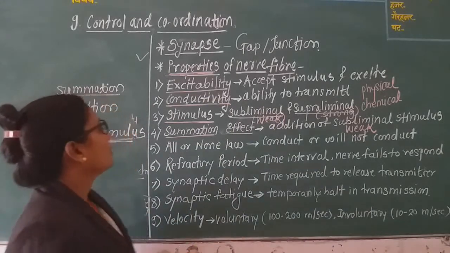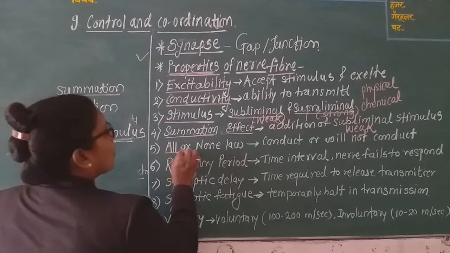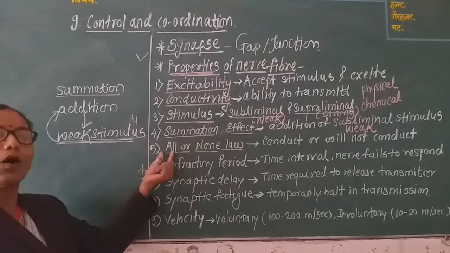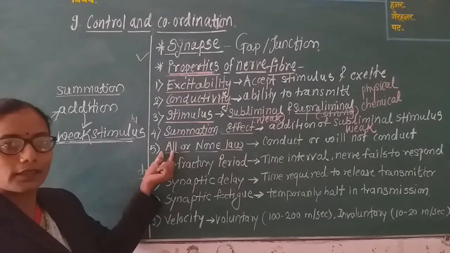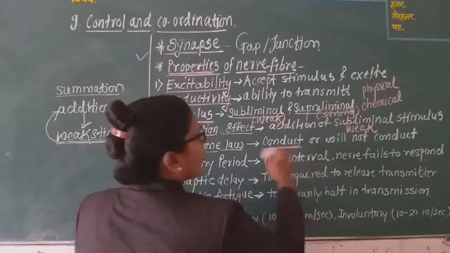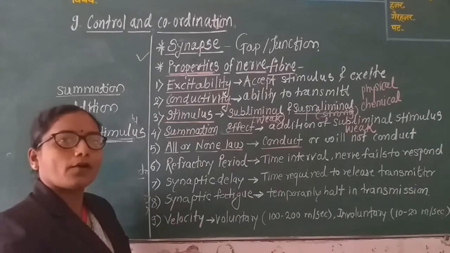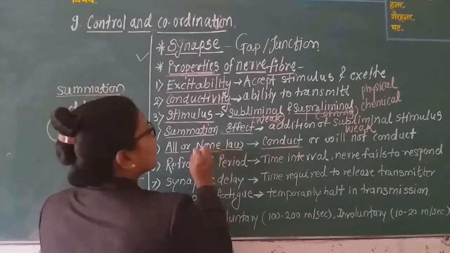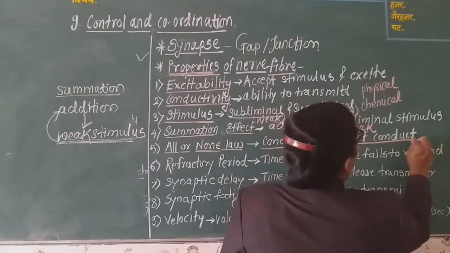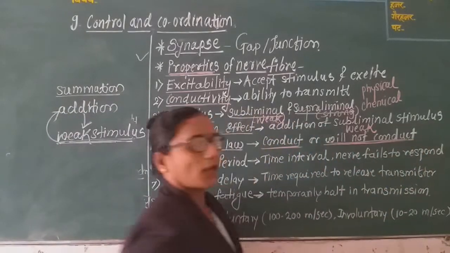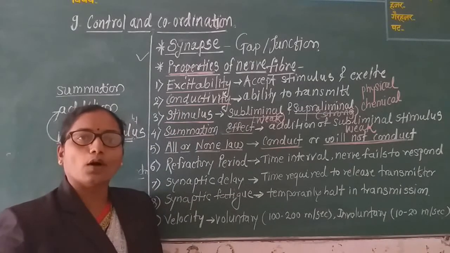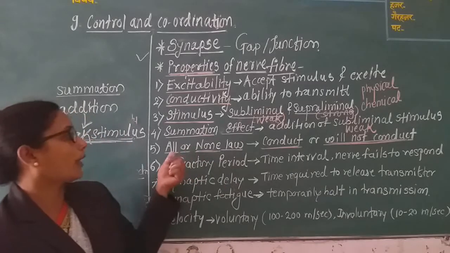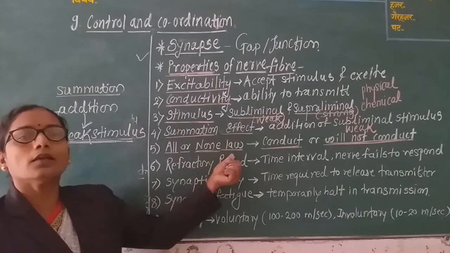Now, the next property is the all or none law. All means all the stimuli are conducted by the nerve impulse. Sometimes all the stimuli which are received by our body are carried. And sometimes what happens? None means no conduction of the stimulus. The nerve fiber will not conduct any type of stimulus. This is called the all or none law.